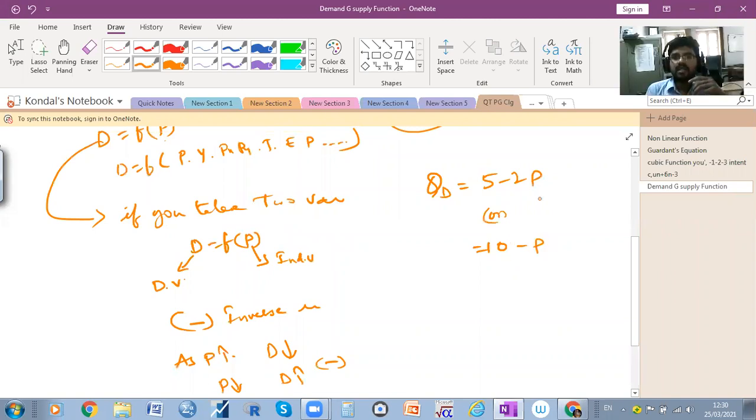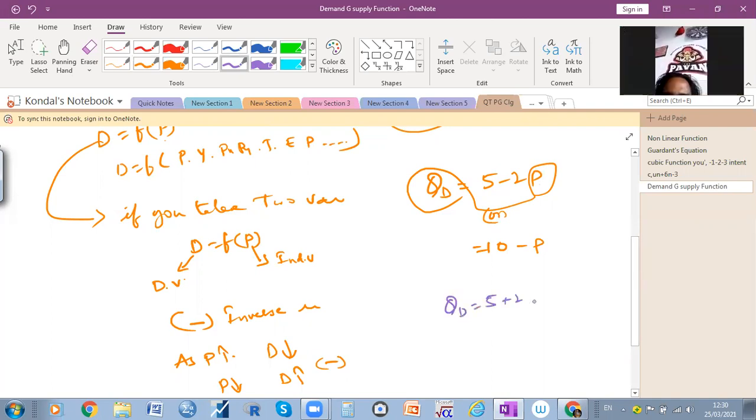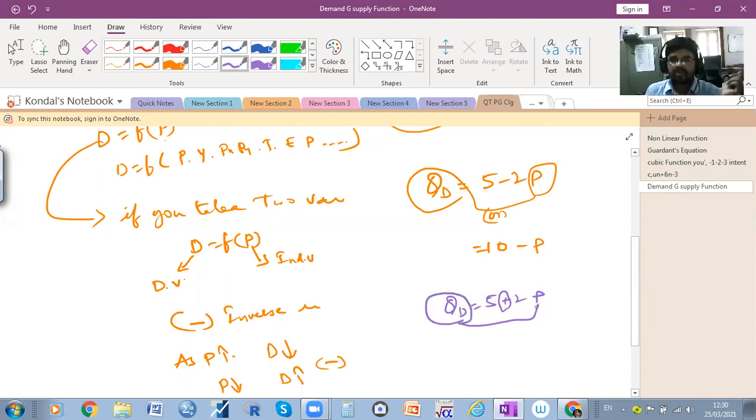See, as I told you, when we are putting plus or minus, it indicates that there is a relationship between this variable and this variable, right? So when we are putting minus, it seems that there is an inverse relationship between the price and quantity demanded. For example, when you write QD is equal to 5 plus 2p, the plus symbol indicates that there is a positive relationship between the quantity demanded and the price of the commodity. When you put minus, it indicates that there is an inverse relationship between the price and quantity demanded.